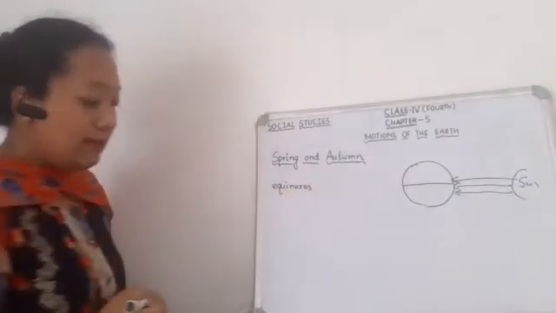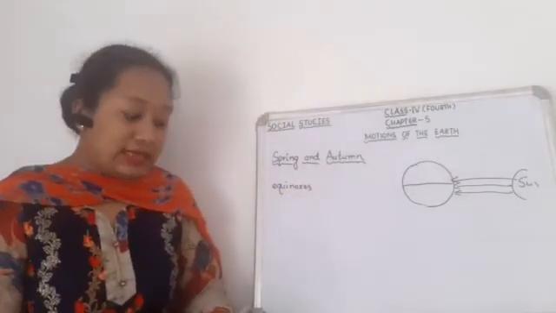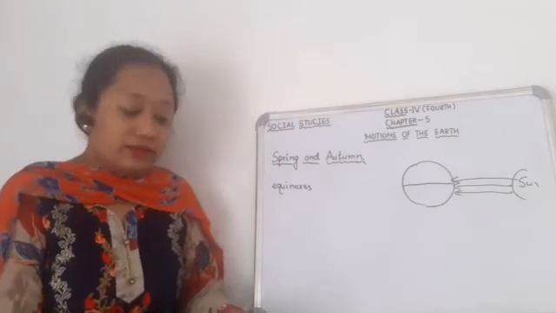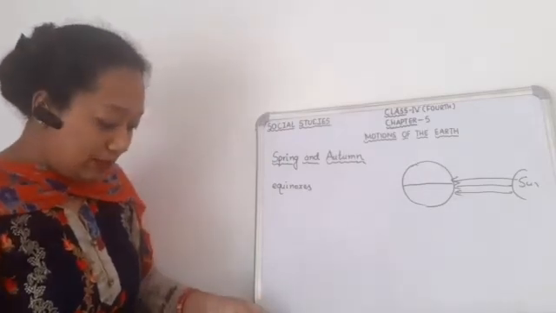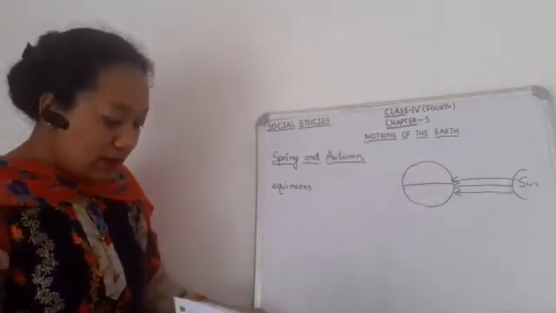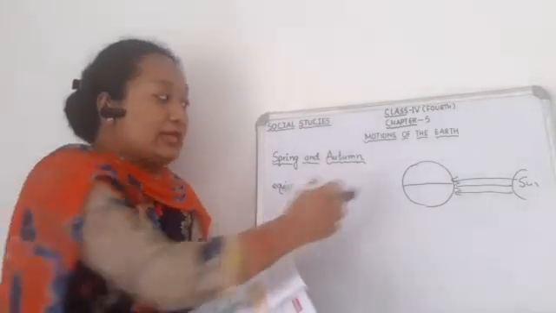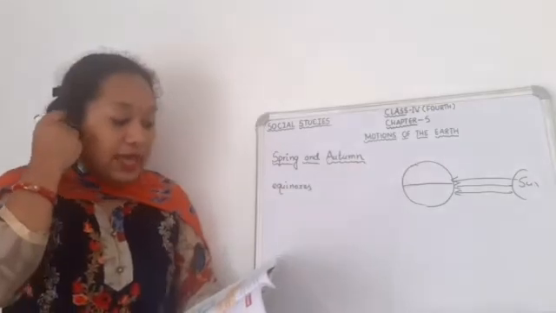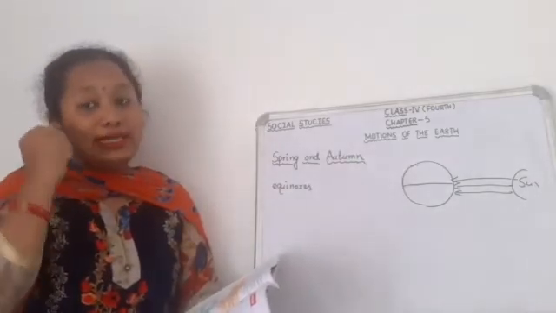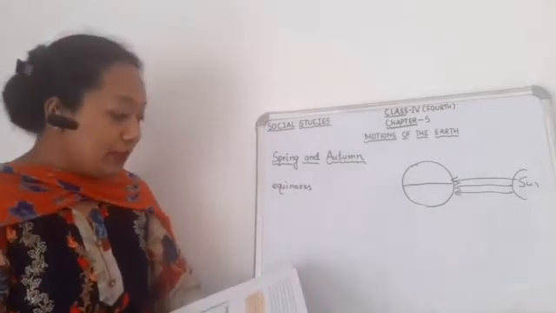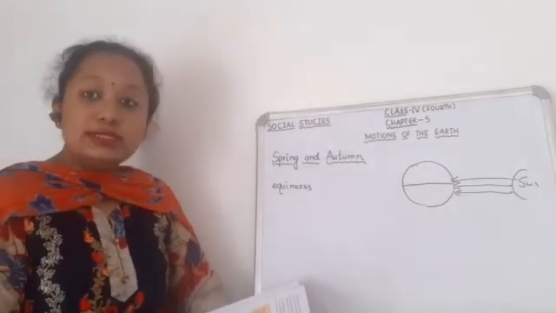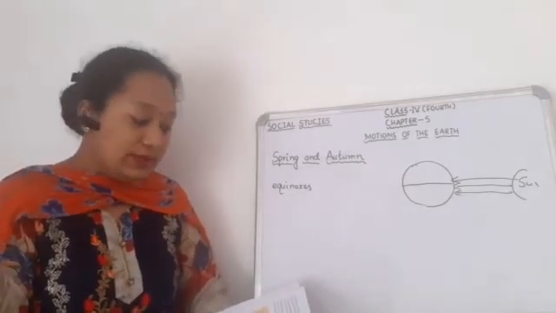Now the northern hemisphere has the longest day on 21st June, and the shortest day on 22nd December. They are called summer solstice and winter solstice respectively.